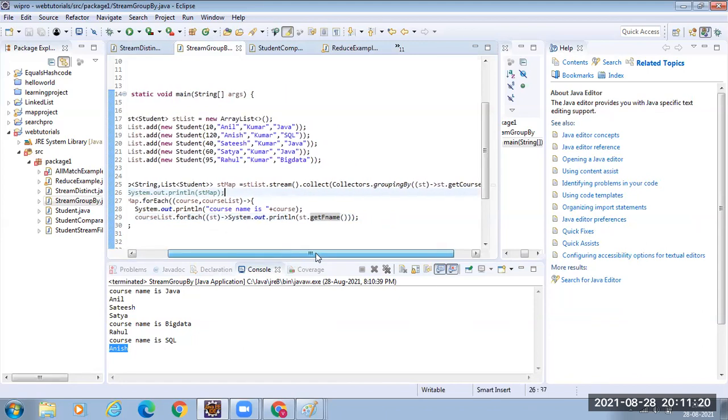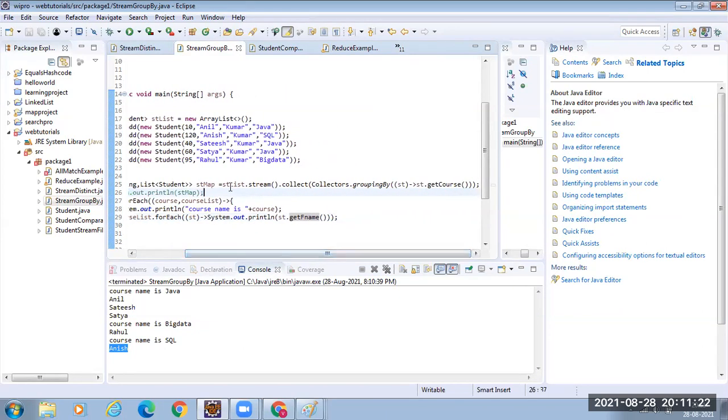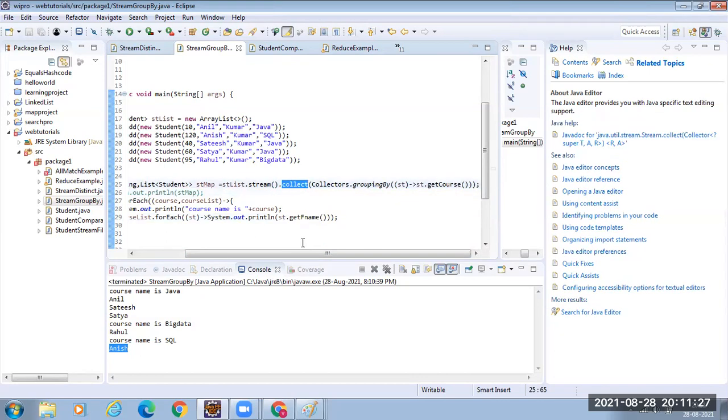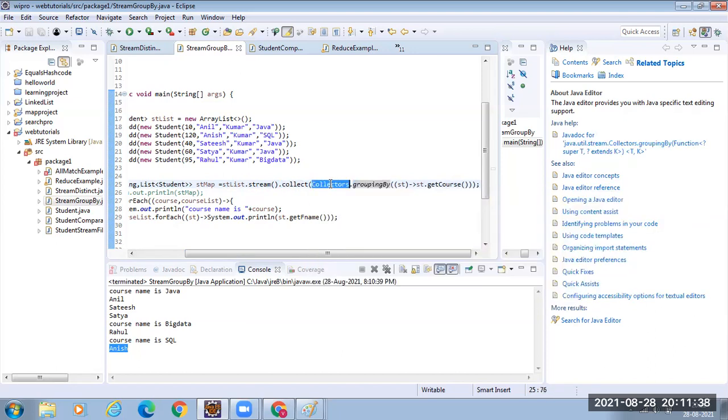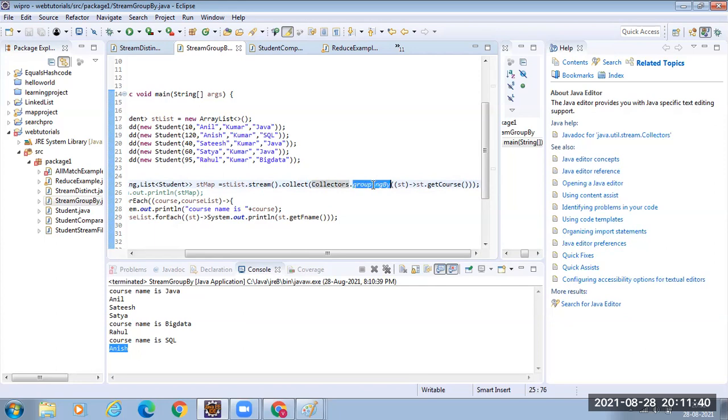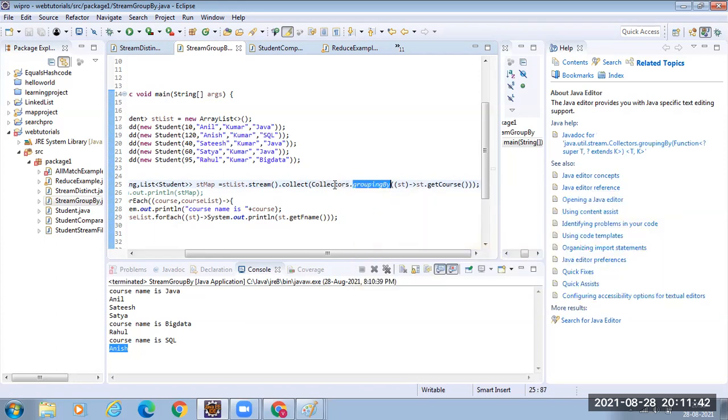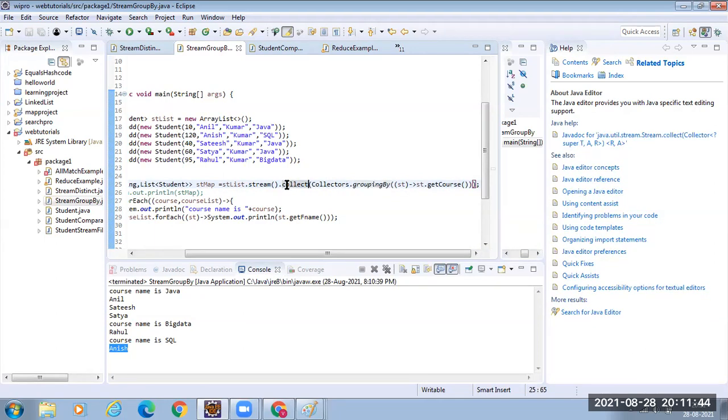You understand? What we need to do? We will recap once. First, convert into a stream. Then call the collect method. As I told you, collect can convert the stream into different forms like list, set, and map. Here, we are using grouping by. Where is the grouping by? We have the class called Collectors, and we have the groupingBy method in Collectors. It should be given as the argument to collect: Collectors.groupingBy.